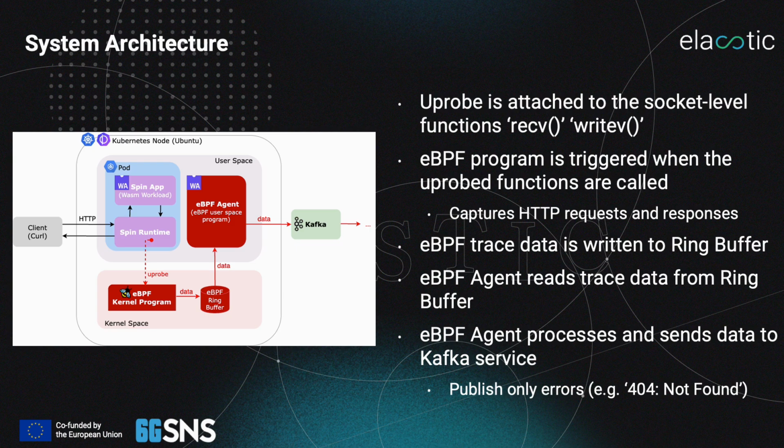Here's the system architecture with more implementation details. First, the UProbe is attached to the functions of the Wasm runtime, which are some socket-level functions including receive and write. Then the eBPF program is triggered when the function is called. Then the trace data is collected by the eBPF program and written to a ring buffer. Next, the agent reads the trace data from the ring buffer, filters error codes such as 404, preprocesses and sends data to the Kafka service.